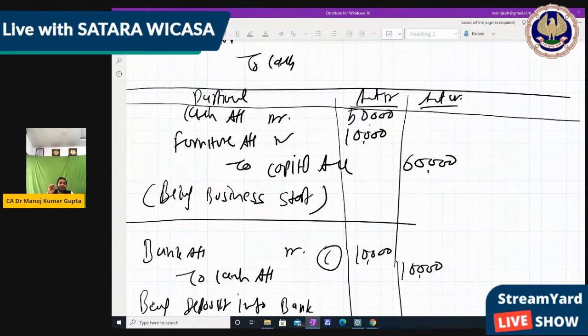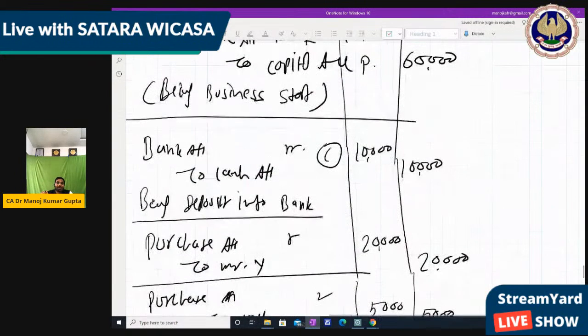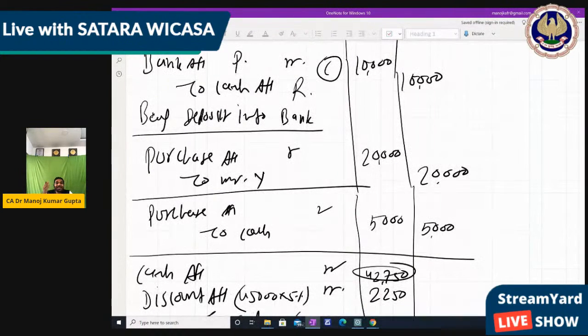So can you tell me, just tell yourself, I explain here. Cash account, real, personal or nominal? It's real, so I write R. Then furniture is real, capital is personal, that is representative personal, bank is personal, that is representative personal, cash is real. Purchase is goods, purchase is a name but it is goods basically, so it's real.